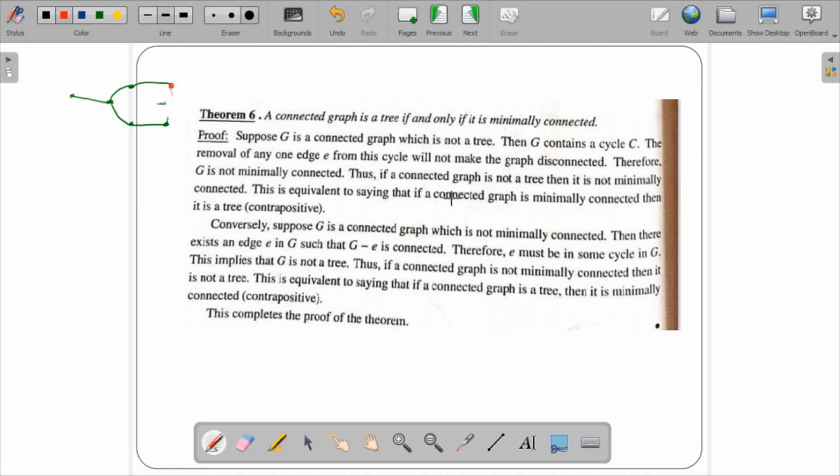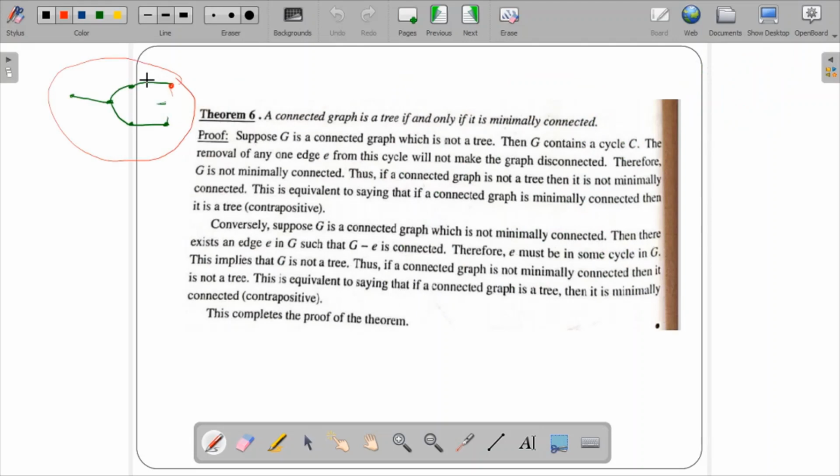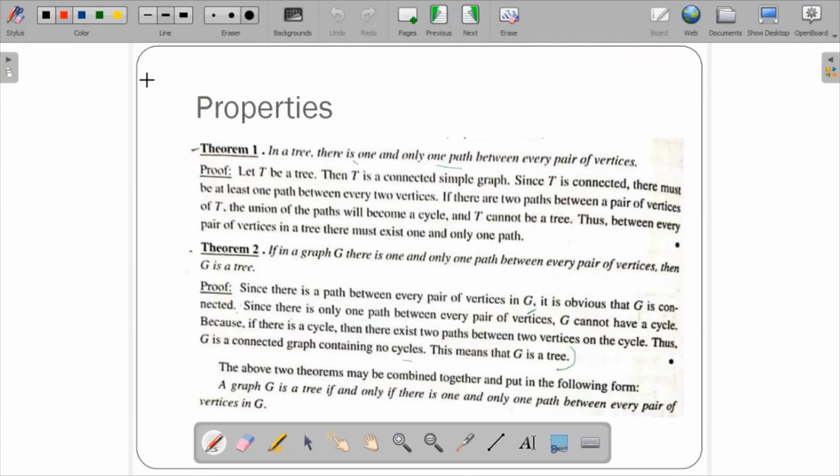So this is equivalent to saying that if a connected graph is minimally connected, then it is a tree. Contrapositive: we are using the concept of contrapositive. That is, if a graph is not a tree, then it is not minimally connected. This is equivalent to saying that if a connected graph is minimally connected, then it is a tree. Taking the same example, they have explained 3 theorems, so you have to write the explanation theoretically for these 3 examples. This is regarding the properties of trees. These are the 4 properties of trees.